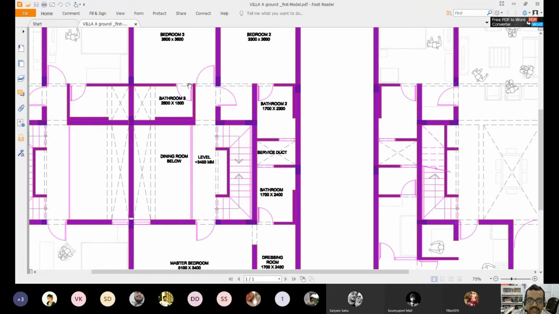See the line with the walls. There are two dash gap parallel lines. That means there is something above. There is a beam above. Above this floor, it can be the sill level beam, it can be the lintel level beam, it can be the ceiling level beam. But when it is parallel, it means that there is something above, which is the reflection of it is shown below. And if it is a diagonal cross, it means there is nothing above. So please take a note of all these nomenclatures of lines.